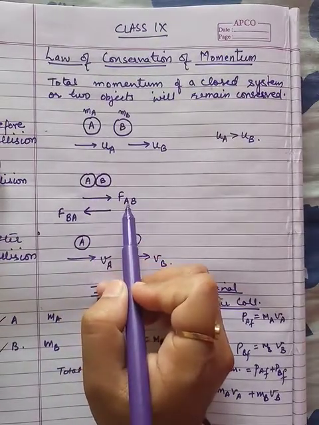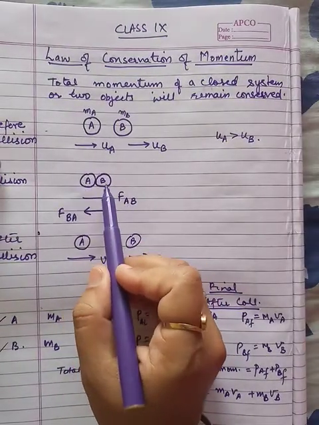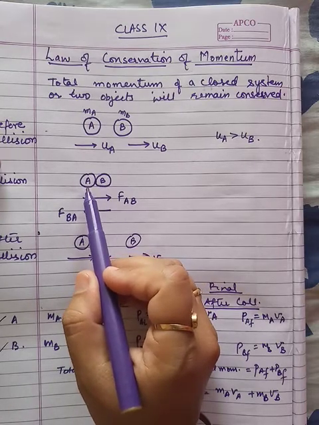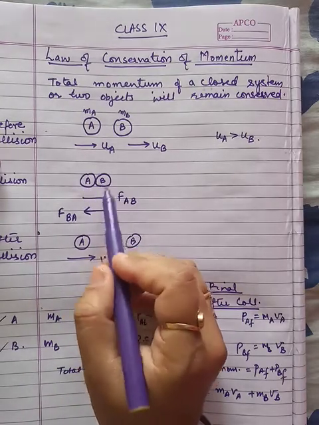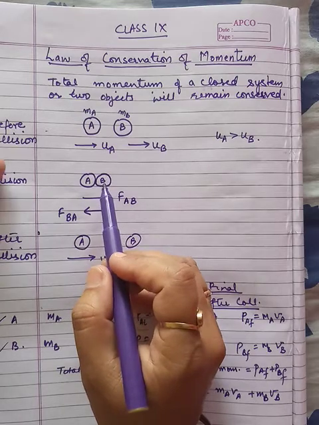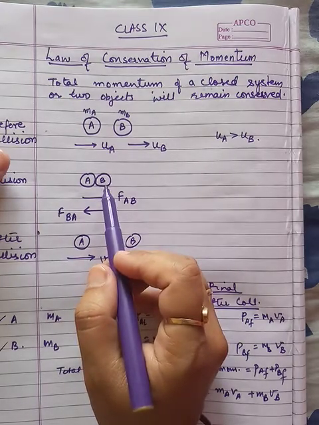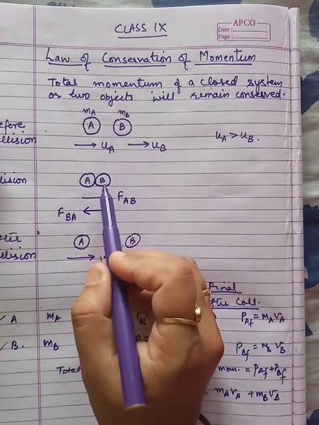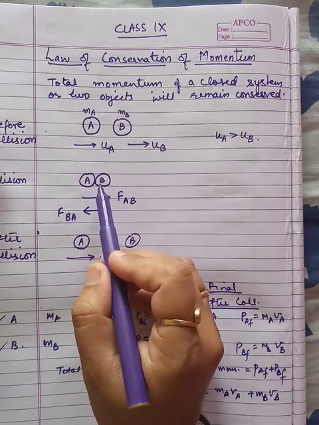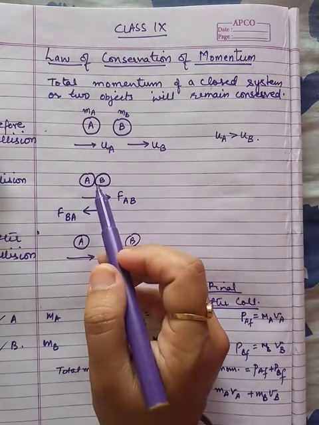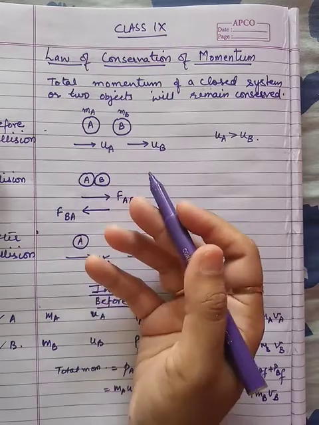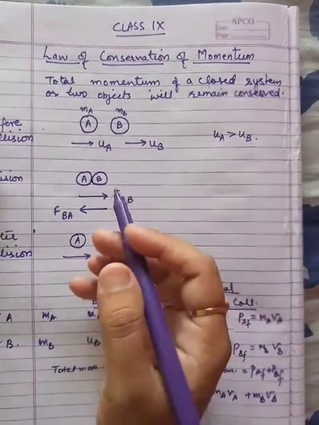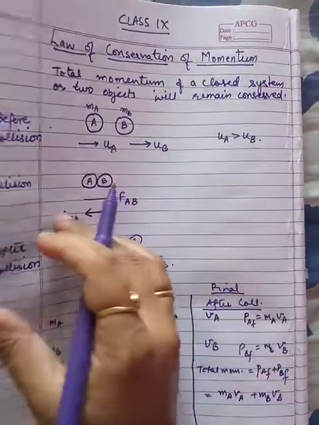FAB is the force which was applied on B by A. So force is applied on B, so we will consider the things of B, because momentum change will be taking place for B. So FAB can be written as